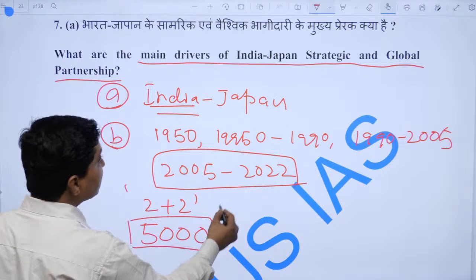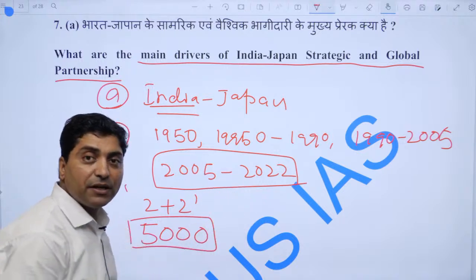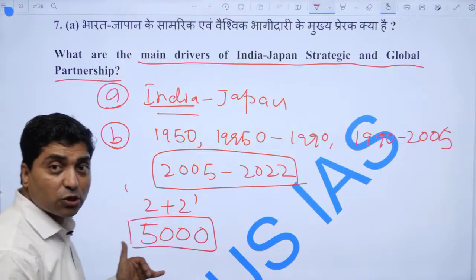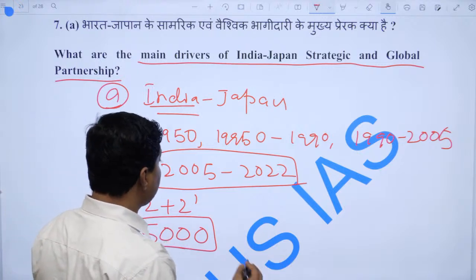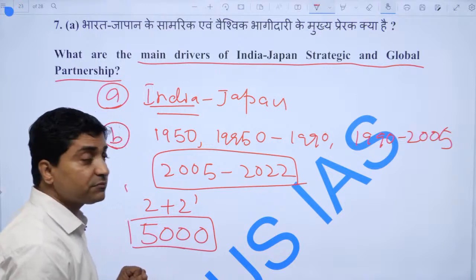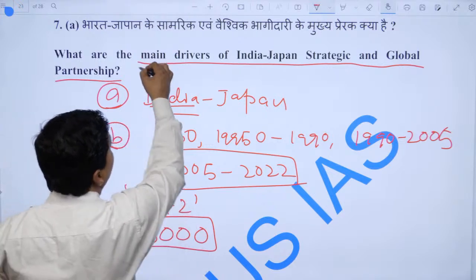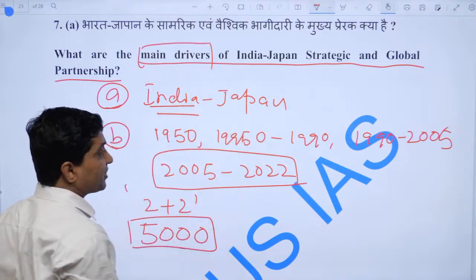So there is a defense partnership, there is a developmental partnership, technological cooperation, and investment, right. So there are many drivers of the India-Japan strategic relationship.